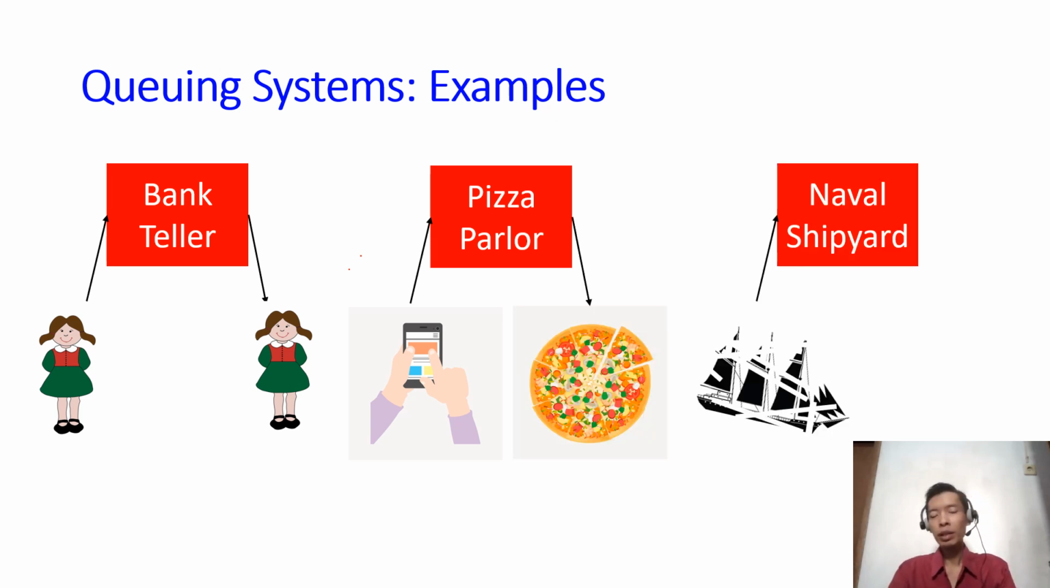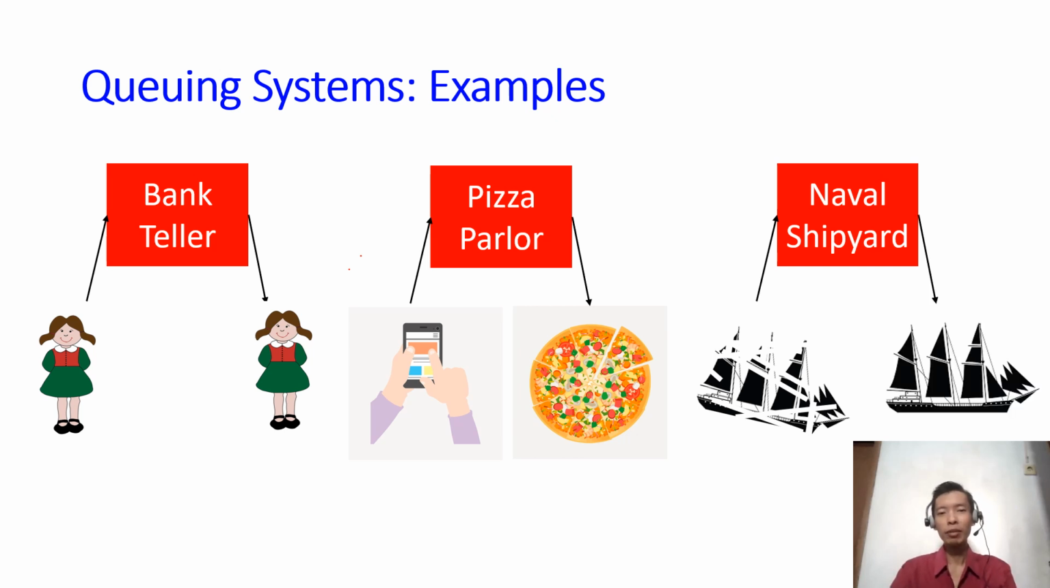Another example here is a naval shipyard. For example, it has the job to repair ships. So whenever a ship is broken, it will go to this naval shipyard. If there's a queue, it will wait in the queue. And when it comes to its turn, it will be repaired. And then once it is complete, it will return to the state of a good ship again.